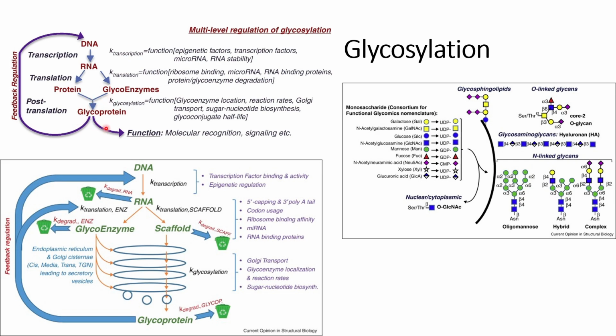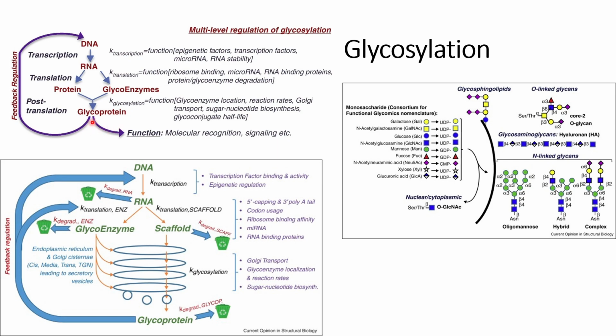Next one is the final step, that is during post-translation modification or glycosylation. In this case, the location of the glycoenzyme, the reaction rate, the Golgi transport or sugar nucleotide biosynthesis, and glycoconjugate half-life, all of this will affect glycosylation. And this glycosylation mainly occurs in the endoplasmic reticulum or Golgi apparatus.